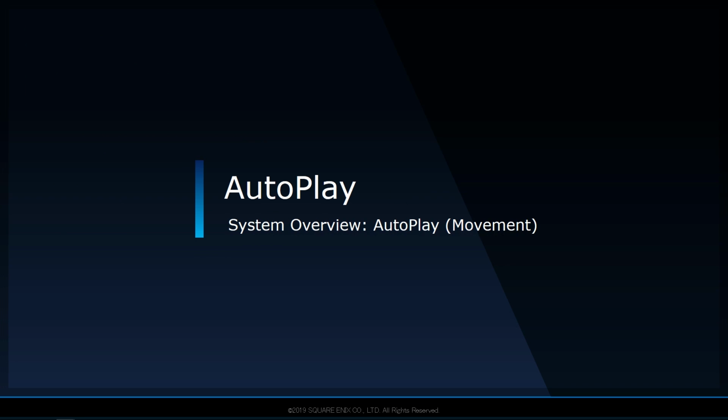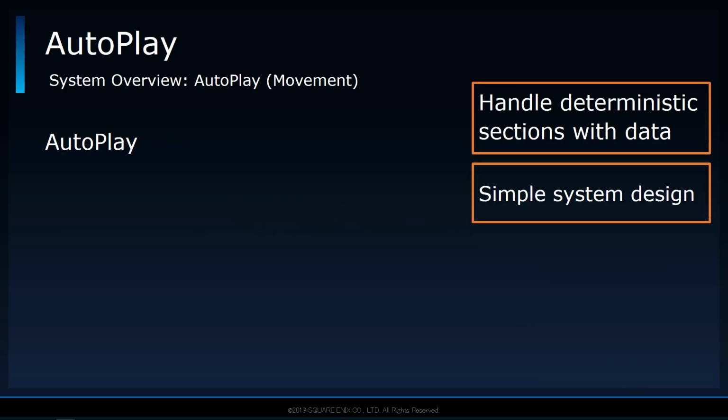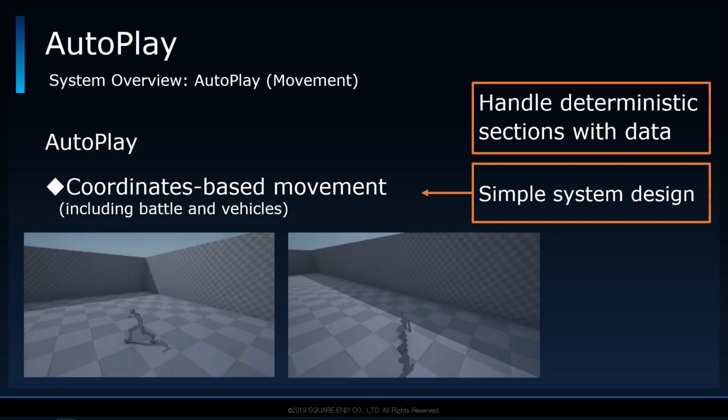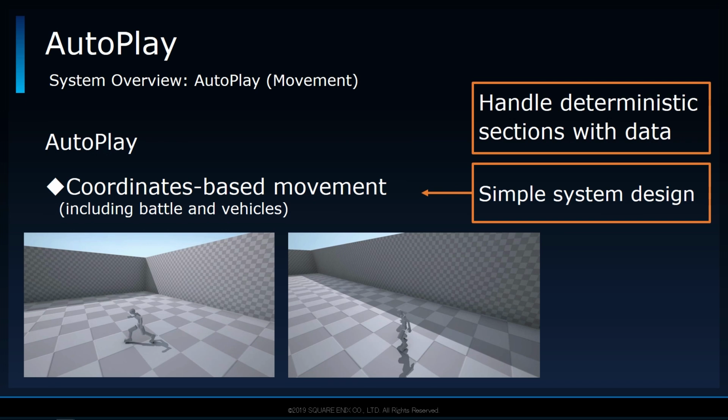About the actual details of the autoplay system itself, I'll start with going over how movement is done. At its core, it is a system centered around coordinates-based movement. That is to say, it moves the player along a fixed path. I do think, however, that an autoplay system that uses AI for random pathing could be a great complement to this system. You've already caught a glimpse of it earlier, but this is what it looks like when the system is moving the player.